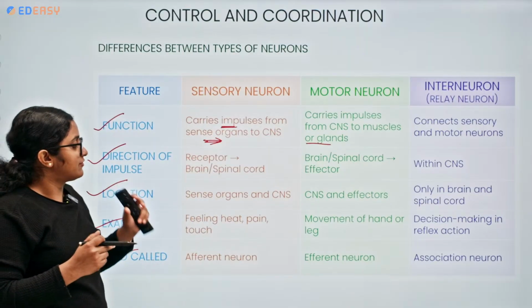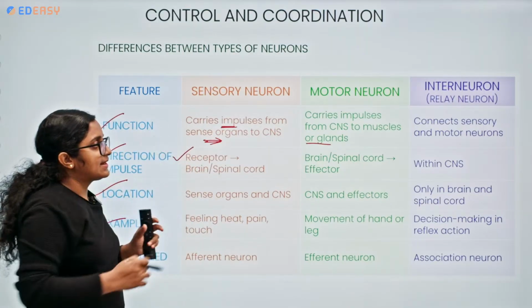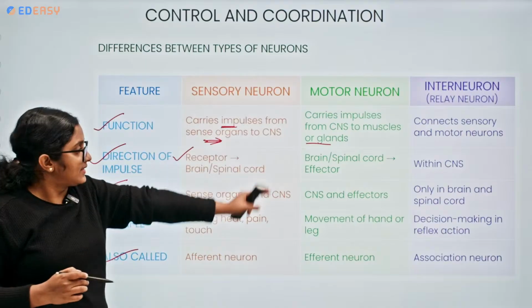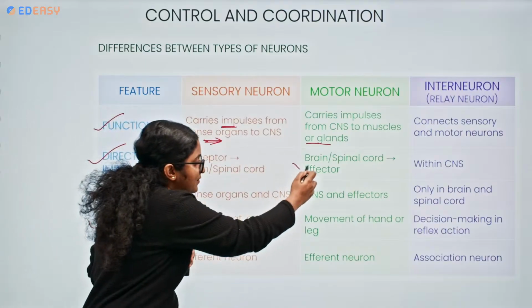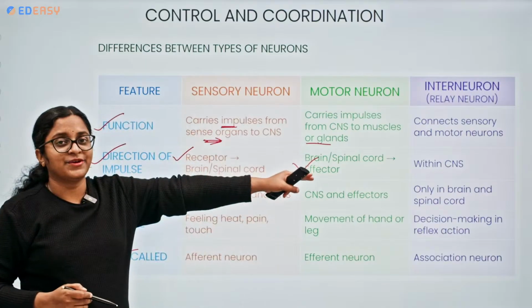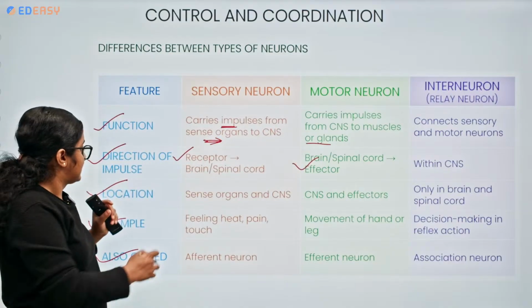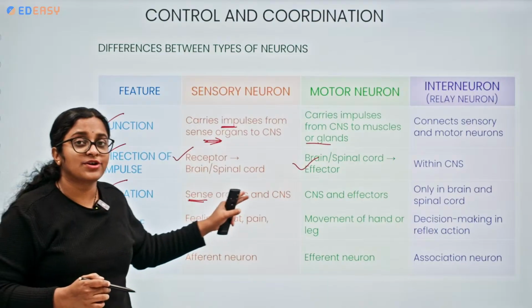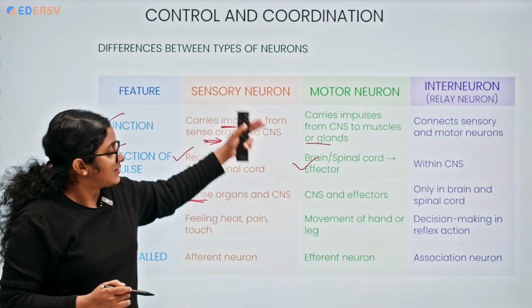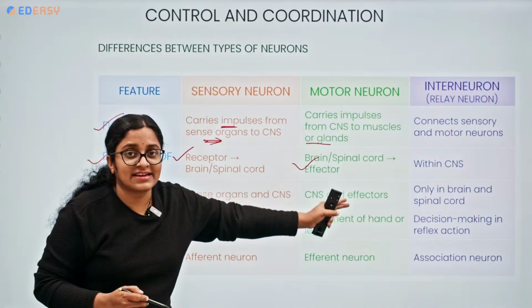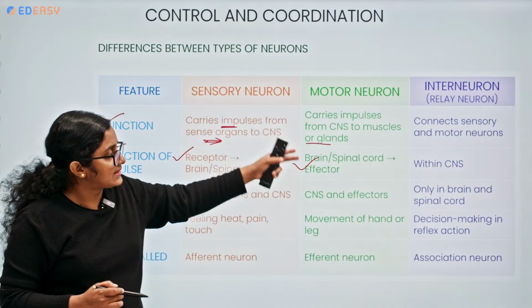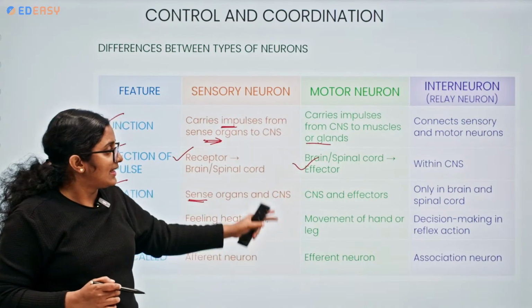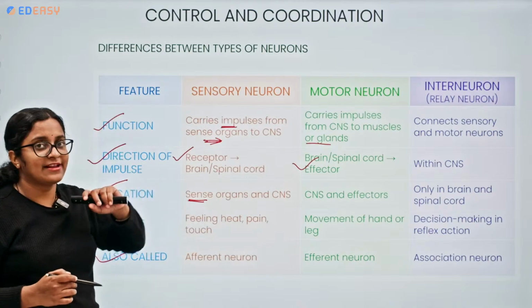Coming to direction of impulse: sensory is from receptors to the brain and spinal cord. Motor is from the brain or the spinal cord to the effector. Interneuron is within the CNS. Now location: the sensory neuron is present in the sense organs and central nervous system. The motor neuron is present in the CNS and effectors, and the interneuron only within the brain and the spinal cord region.